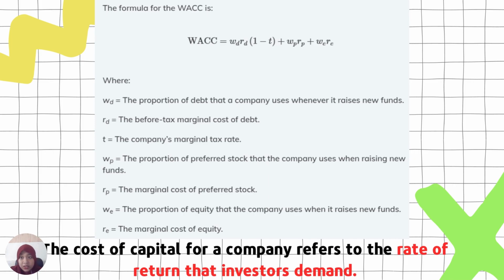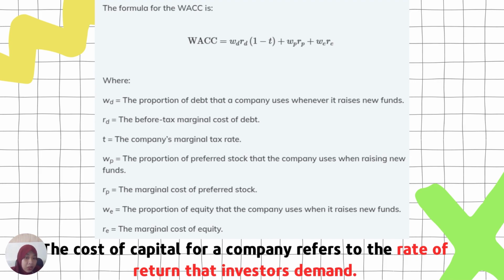Given that it is the cost that the company incurs to raise additional capital, the WACC may also be referred to as the marginal cost of capital. The formula for the WACC is the one you see on the screen.